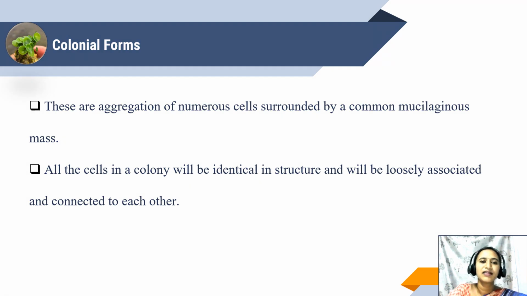Next is the colonial form. This is an aggregation of more than 10,000 to 40 or 50,000 cells, combined together by a mucilaginous sheet. These colonies seem to be identical in structure and will be loosely associated and connected to each other. You can find colonies of algae in water. These are called the colonial form.